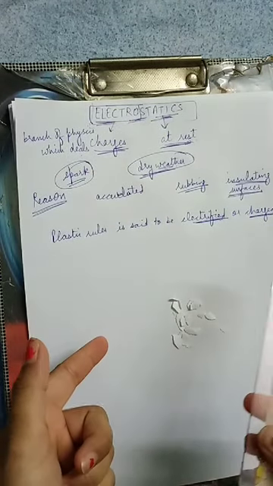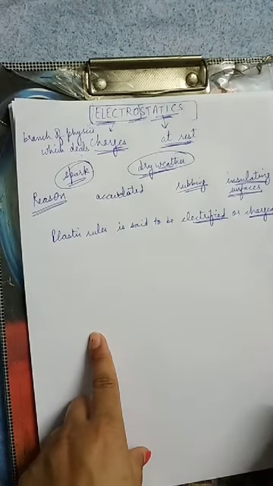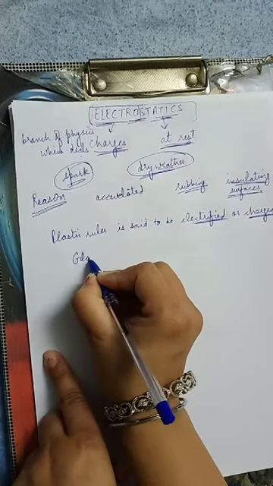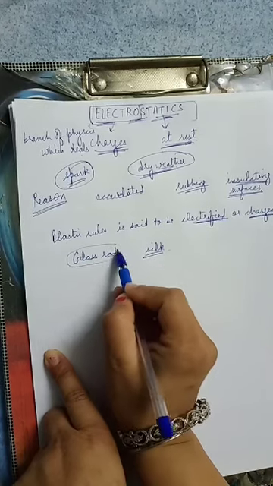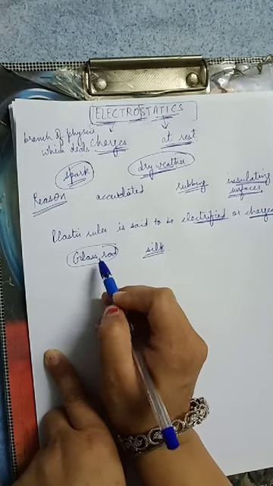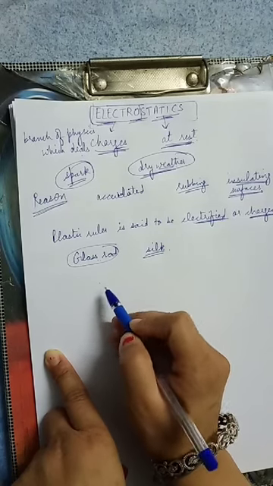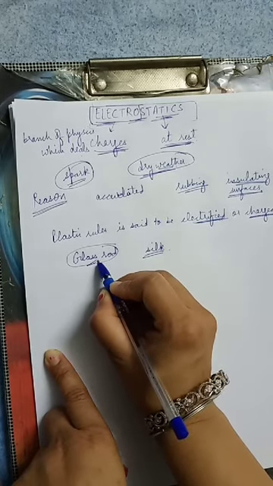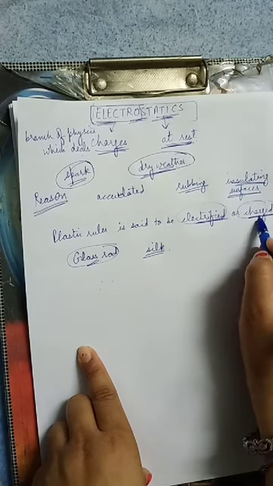We will take one more example. Suppose I have a glass rod and I rub it with silk cloth. Then this glass rod will acquire the property of attracting light objects like bits of paper, straw, dry leaves, etc. Also, the glass rod is said to be electrified or charged.